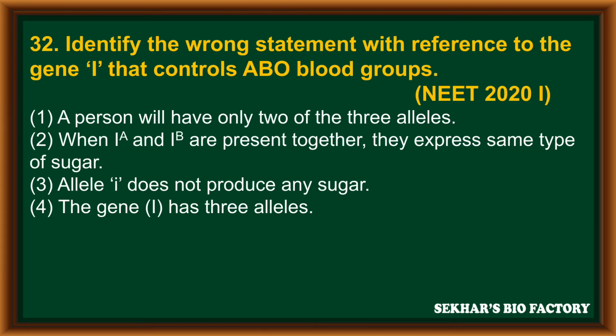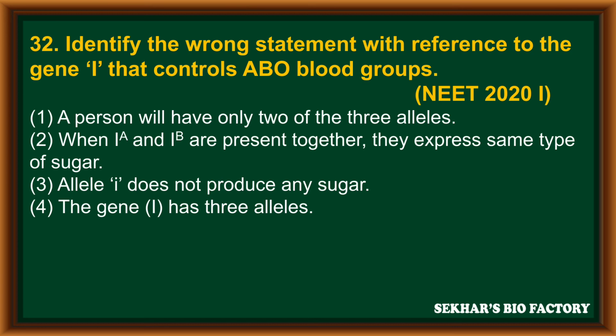Question number 32. Identify the wrong statement with reference to the gene capital I that controls ABO blood groups. It is from NEET 2020 Phase 1. First option, a person will have only 2 of their 3 alleles. Second option, when capital IA and capital IB are present together, they express same type of sugar. And option 3, allele small i does not produce any sugar. And fourth option, the gene capital I has 3 alleles.